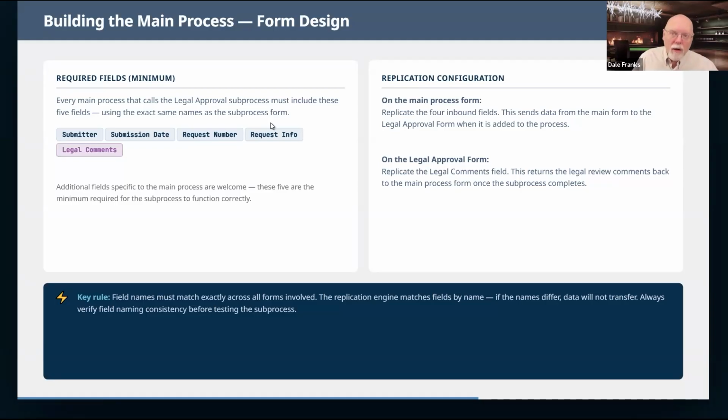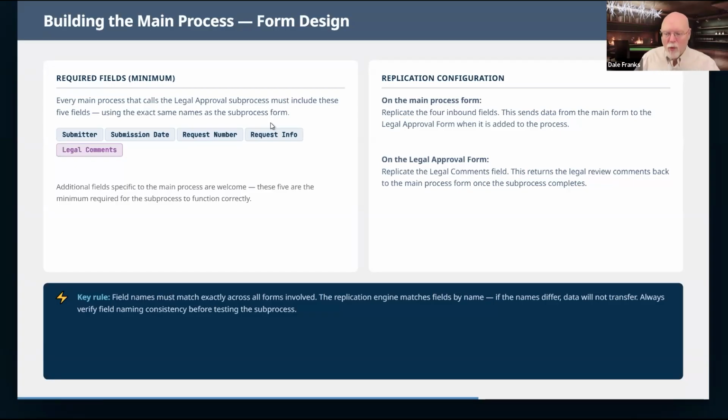There's no real limit to the number of replication fields that you can create, other than, as a practical matter, the most you could replicate is the total number of fields that exist on both your main form and your subforms. But these are the 5 that we need to work.